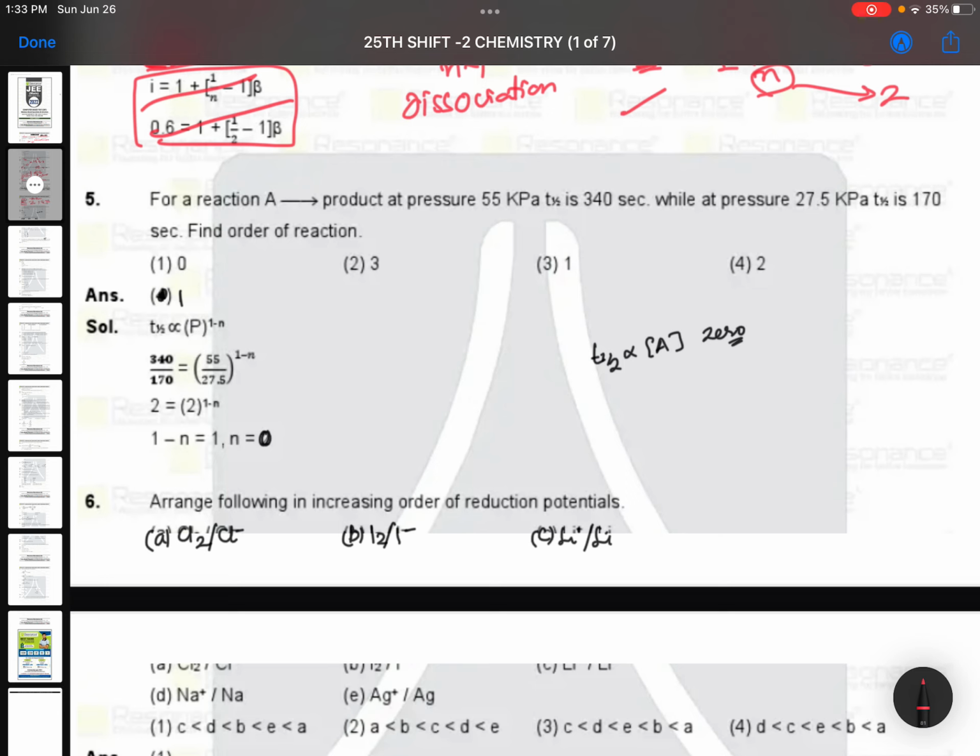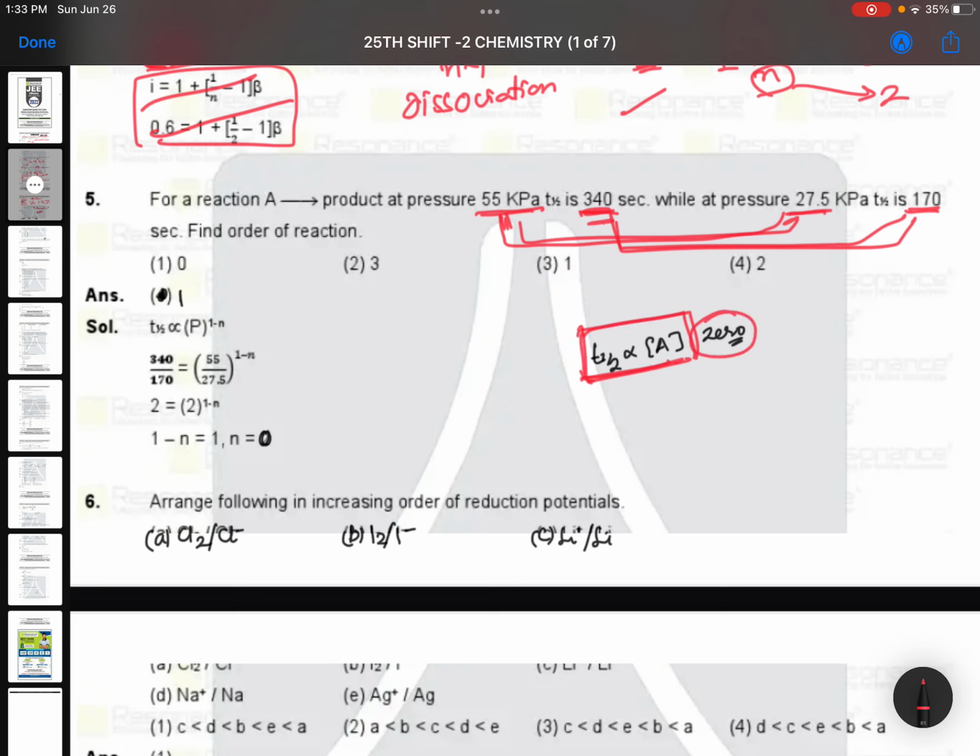See, for a reaction, A gives rise to products, at pressure of 55 kilopascals 340 seconds, 27.5 kilopascals at 170. So सीधा है ना, ये हाफ लाइफ जो भी है डायरेक्टली प्रोपोर्शनल टू ये हो गया. देखो 55 किलो पास्कल्स पे 340 है, तो ये जब आधा कर दिए तो ये भी हो गए, आधा हो गया. ओके ना. When the pressure is made half, the half life also became half. That means t1/2 is directly proportional to A. When t1/2 is directly proportional to A, the answer is going to be 0.